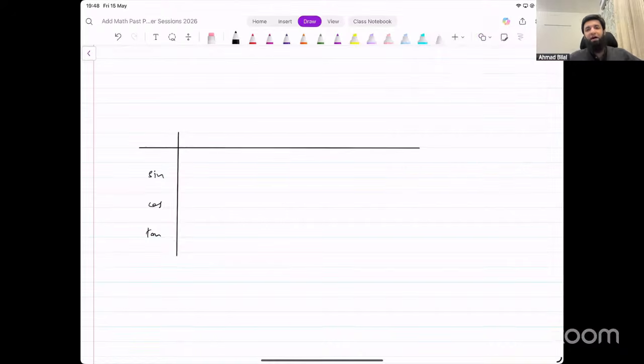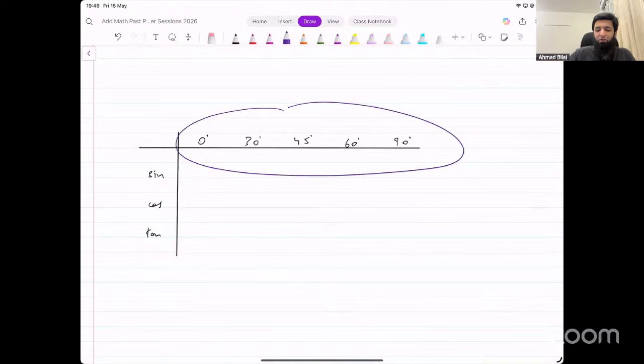There are 5 common values. 0 degrees. You can convert them to radians as well, of course, right? 0, 30, 45, 60, 90. For calculator papers, you can find them from your calculator directly. But for non-calculator paper, you should remember these values. How do you remember them? So think of something like this in your head, or just make a table like this. These are 5 common values, 0, 30, 45, 60, 90, that you're supposed to know about.